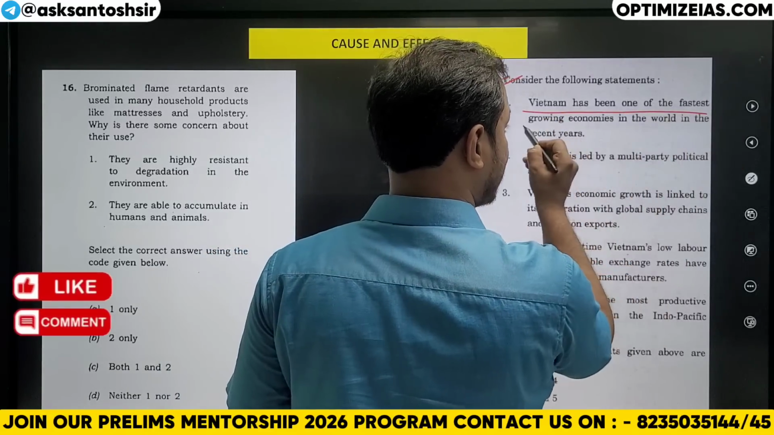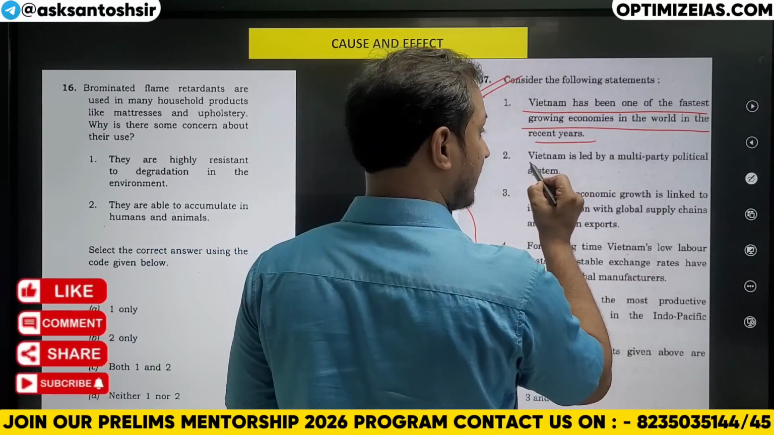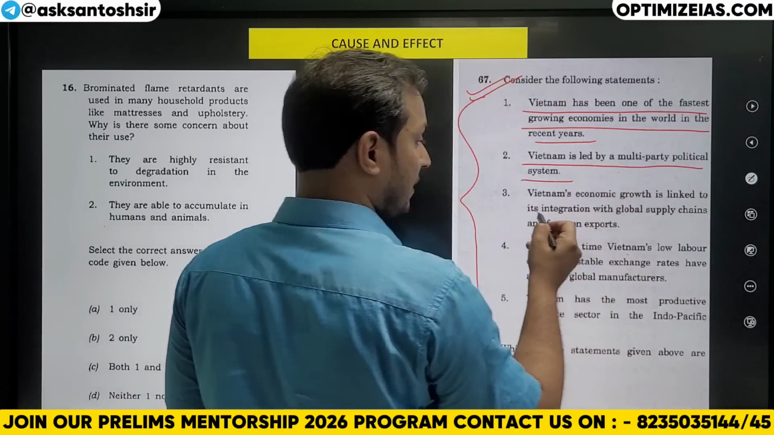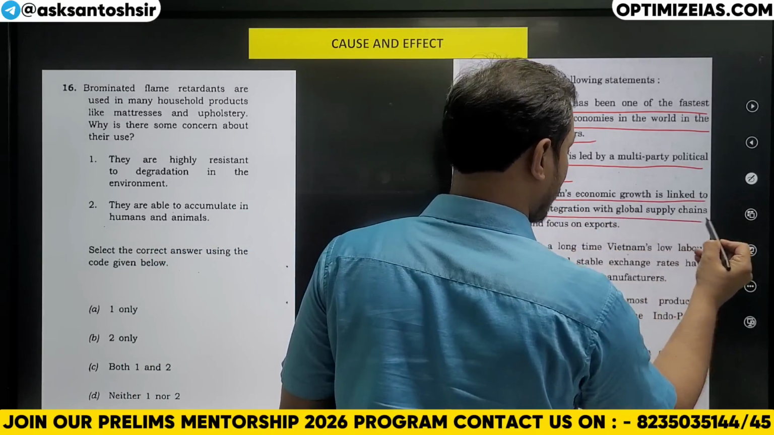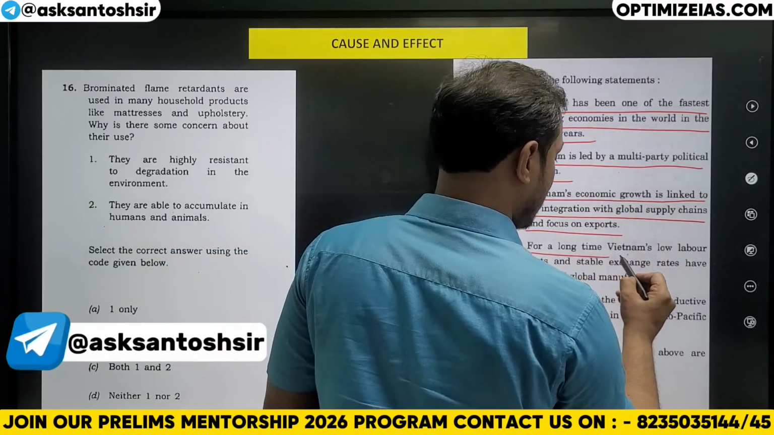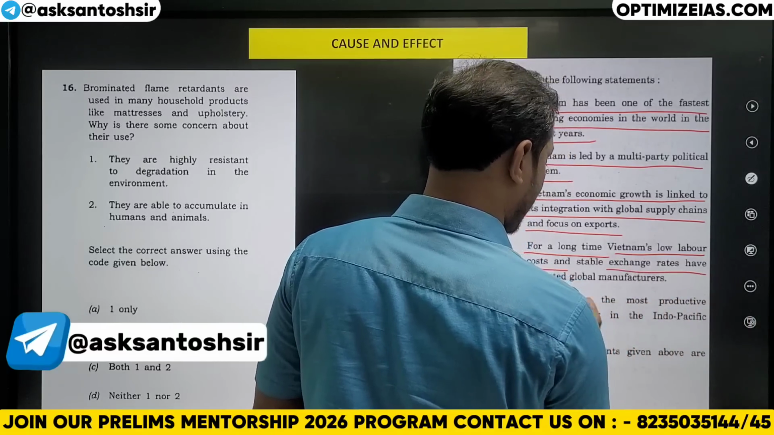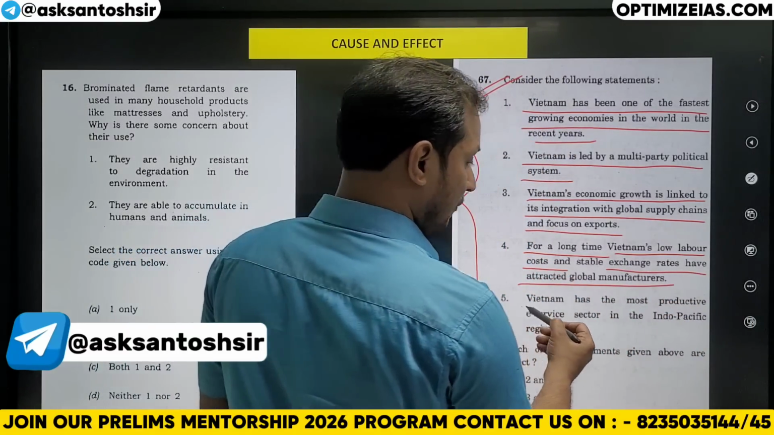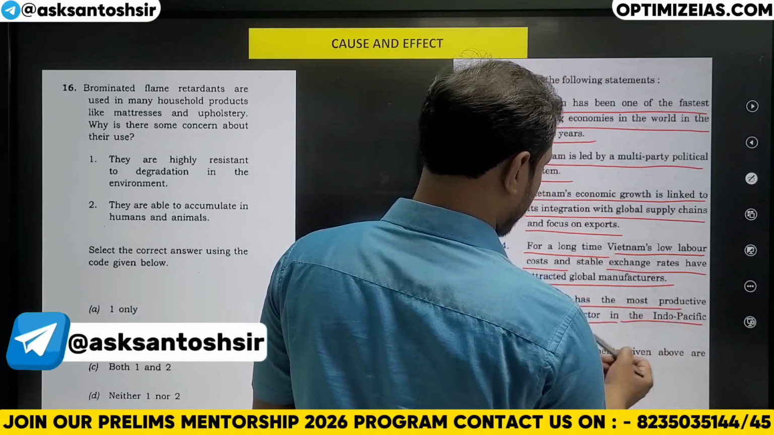Vietnam has one of the fastest growing economies in the world in recent years. Second statement says that Vietnam is led by a multi-party political system. Statement 3 says Vietnam's economic growth is linked to integration with global supply chains and focus on export. Next statement says that for a long time, Vietnam's low labor cost and stable exchange rate have attracted global manufacturers. Statement 5 says Vietnam has the most productive e-service sector in the Indo-Pacific region.